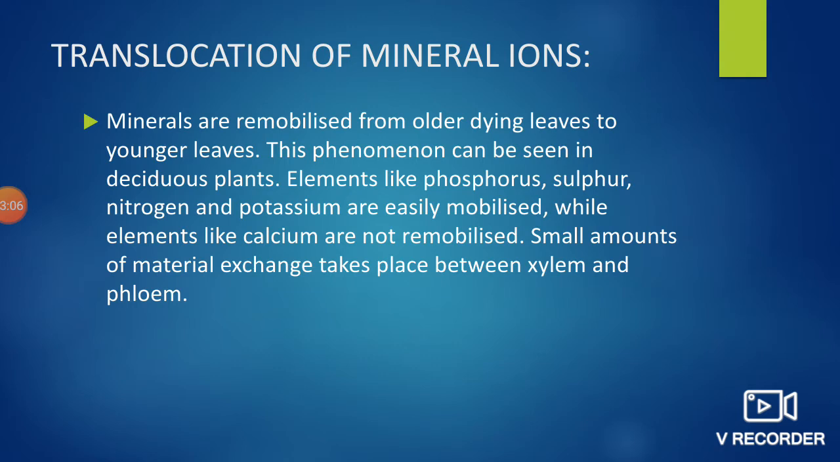The next one, translocation of mineral ions. The older leaves usually fall off from the plants, as we know. At that time, the minerals are remobilized from older dying leaves to the younger leaves. This phenomenon can be seen in deciduous plants. Elements like phosphorus, sulfur, nitrogen, and potassium are easily mobilized, while elements like calcium are not remobilized. Small amounts of material exchange take place between xylem and phloem.